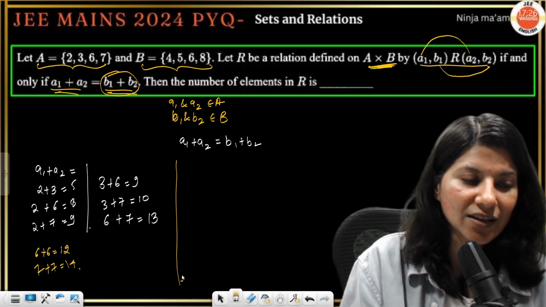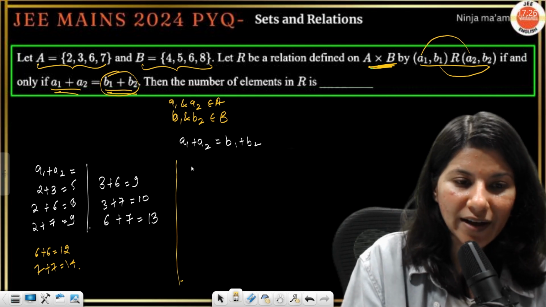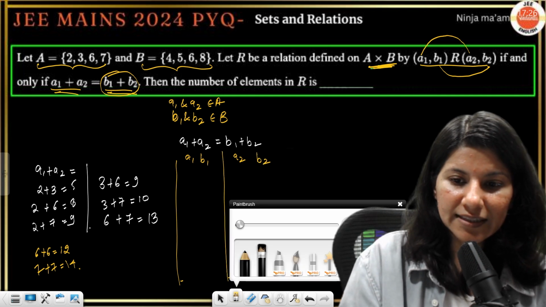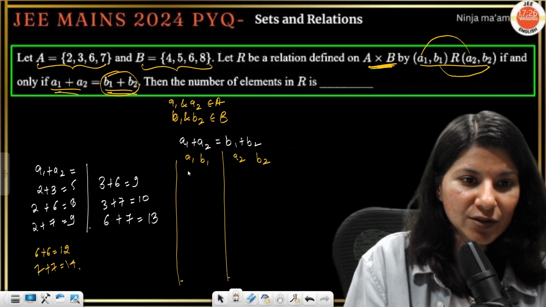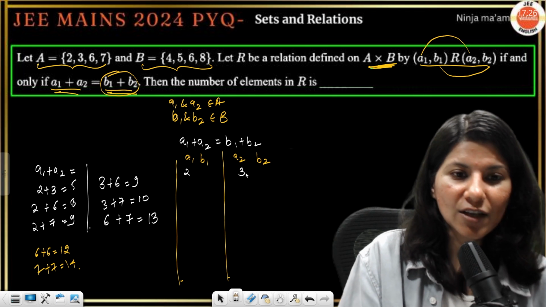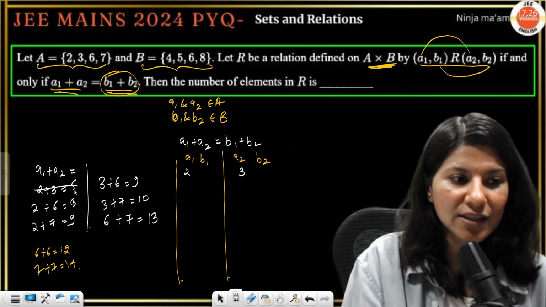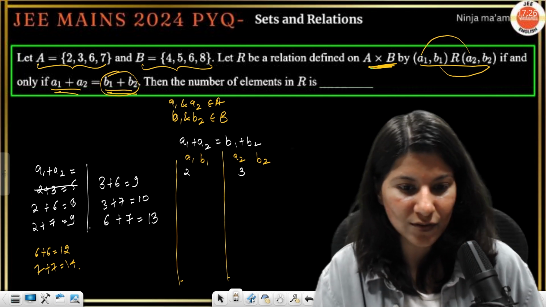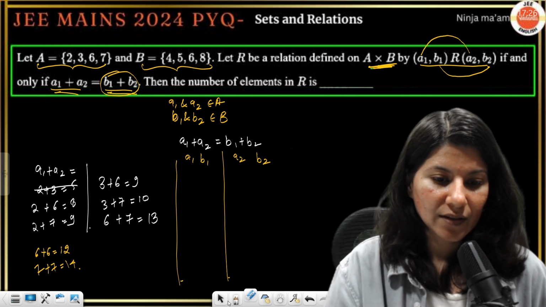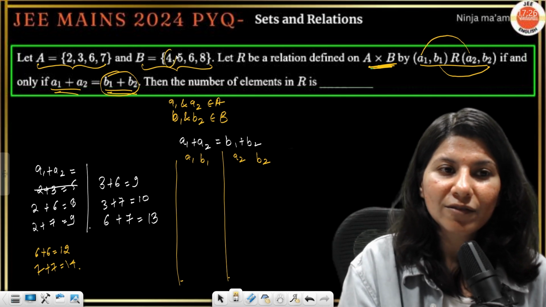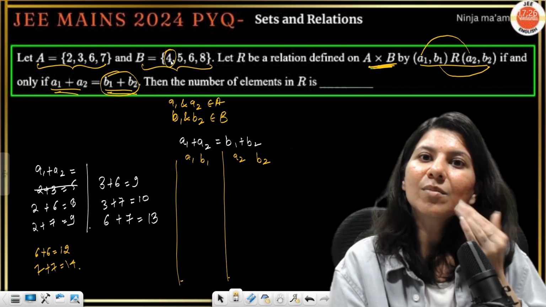Okay, now let's start writing. A1, A2 you have, right? So this is A1, this is A2, B1, B2, in such a way that A1 plus A2 equals B1 plus B2. Now this is 2, this is 3. Now just tell me again, 2 plus 3 is 5. B1 plus B2 starts with 8. So this is not possible. 2 and 3 is not possible. Okay, so what is the bare minimum value of B1 plus B2? 4 plus 4. B1 belongs to set B, right?